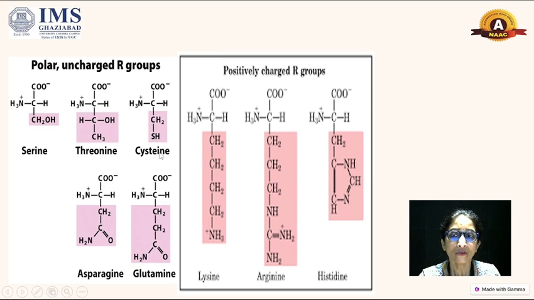Polar groups that can accept or donate a hydrogen ion are categorized as positively charged R groups or negatively charged R groups. An example of a positively charged R group is lysine, where the R group is CH2, CH2, CH2, CH2, NH3 plus. The amino group has the capability to accept a hydrogen ion, so we categorize this as a positively charged R group.